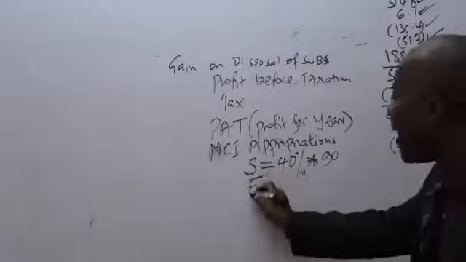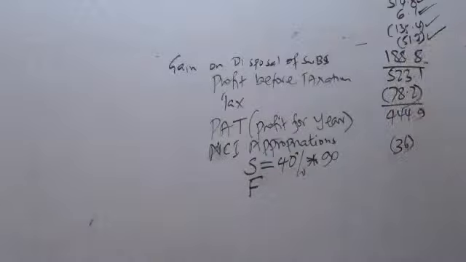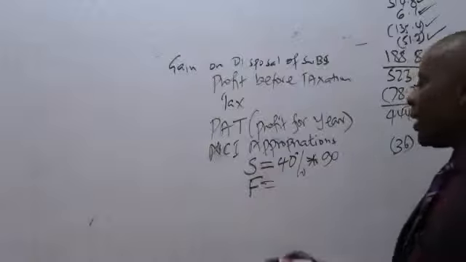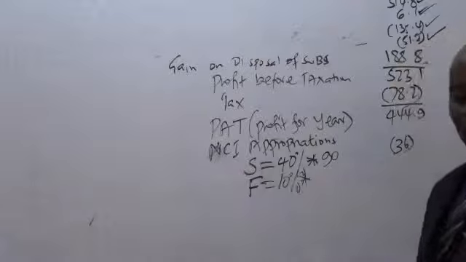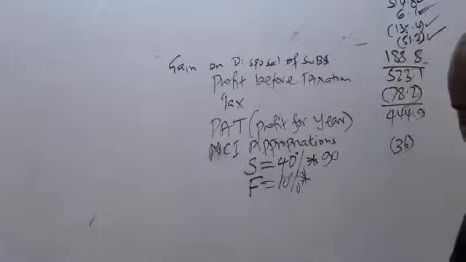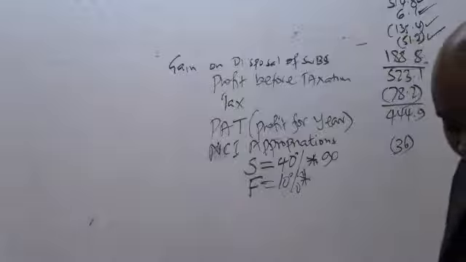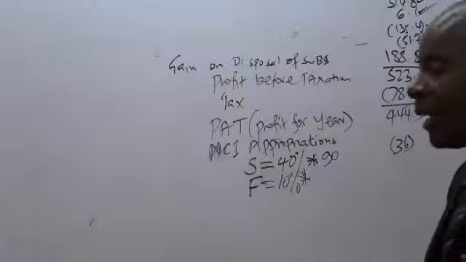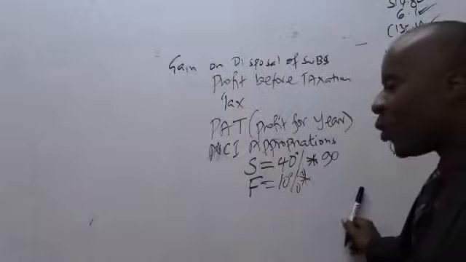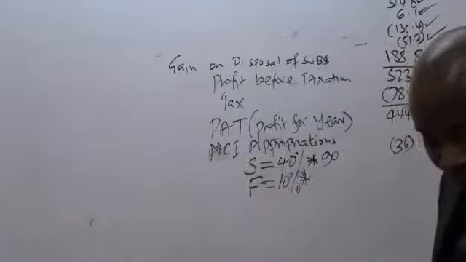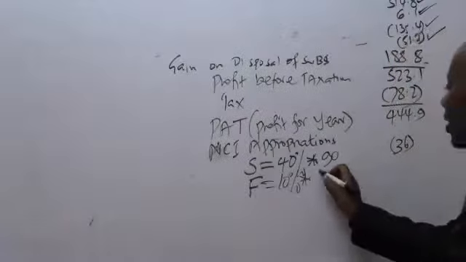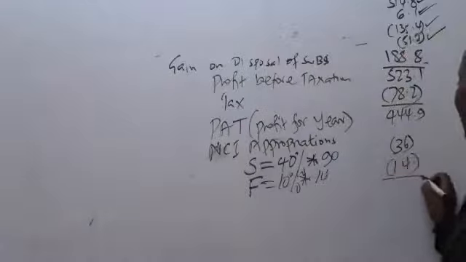And we also have NCI of F. What percentage was the NCI of F? The NCI of F was 10% of the profit after tax of F. What is the profit after tax of F? Don't do the appropriation of comprehensive income here. You are doing the appropriation of profit after tax. They tell me that for F it's supposed to be 14. So 10% of 14 gives me 1.4. So please come and subtract there.